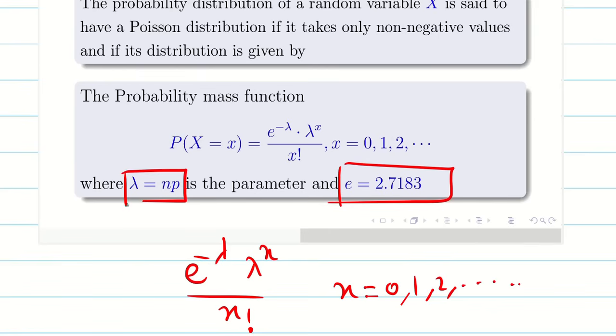In binomial distribution we have two parameters, n and p. Here we have only one parameter, which we take as lambda. So Poisson depends on only one parameter, lambda.